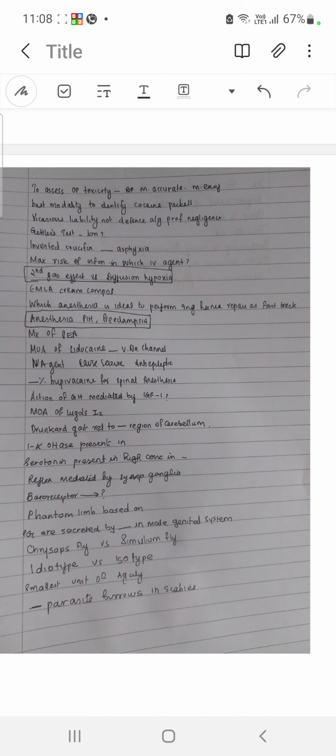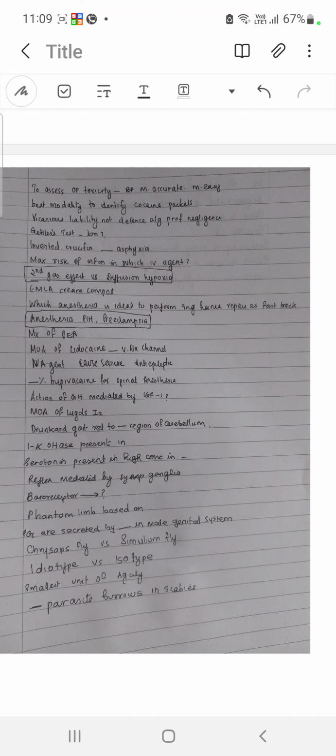Mechanism of action of lidocaine: it blocks the inactivated voltage gated sodium channel, not resting. Then IV agent causing seizure is ketamine, anti-epileptic thiopentone. How much percentage bupivacaine? 0.5% bupivacaine for spinal anesthesia. Growth hormone, which is mediated by insulin growth factor, is anti-lipolysis. Mechanism of action of propylthiouracil is inhibiting organification.